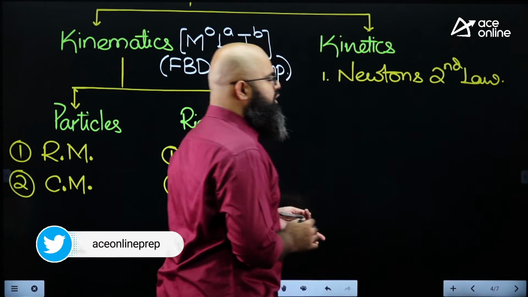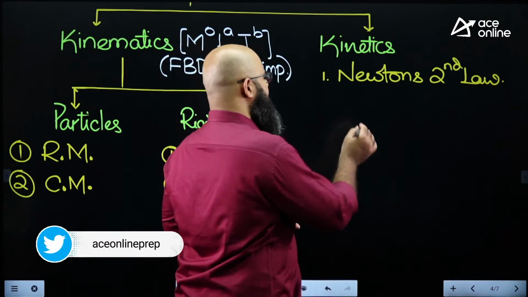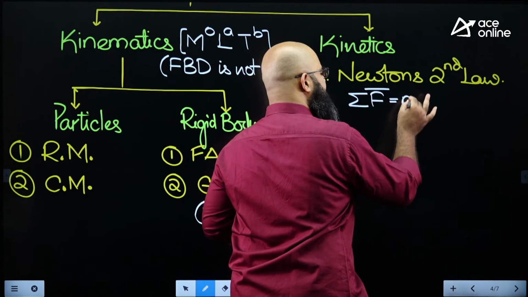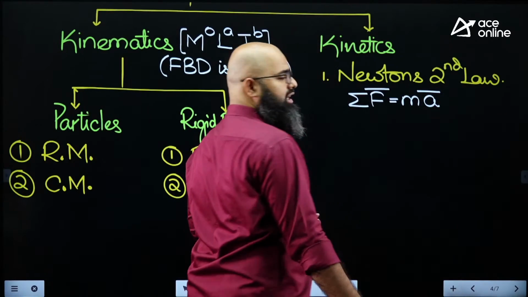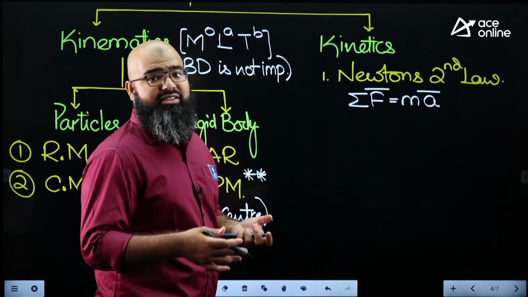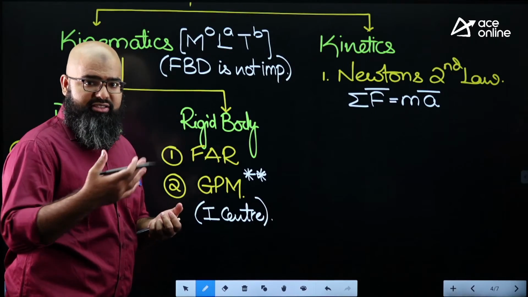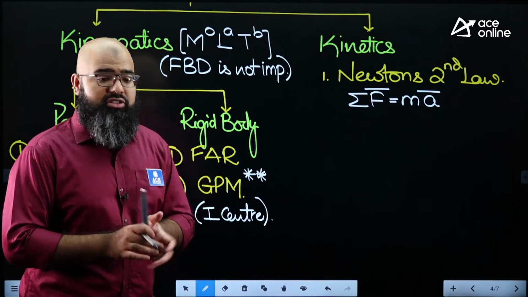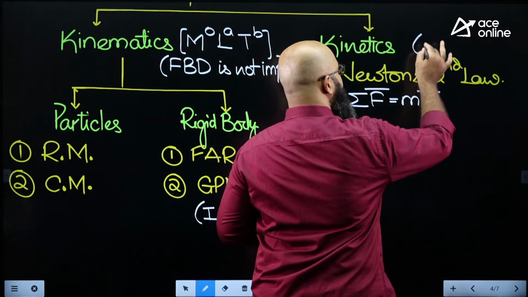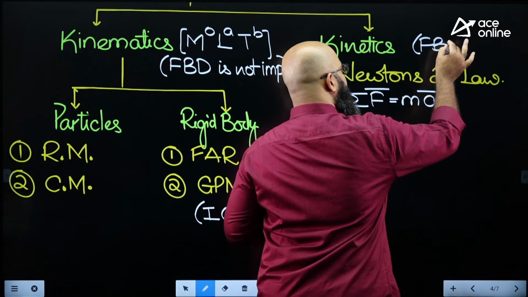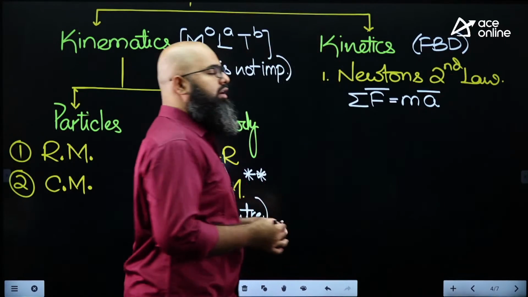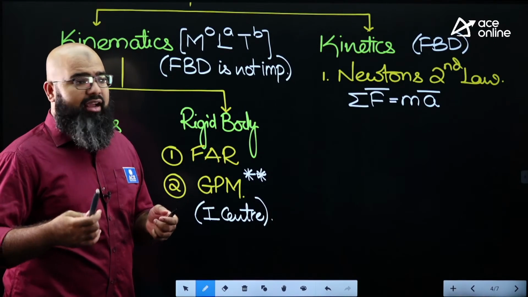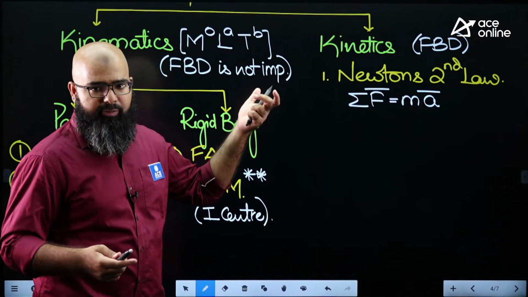What do you mean by Newton's second law? It's a very famous law. You must be knowing that summation of force vector is equal to mass times acceleration vector. Likewise, in rotation, net torque is equal to I alpha. This is Newton's second law. So in kinetics, you have the inertia of a body in the picture. Therefore, you will have to welcome the free body diagram again. Free body diagram will come into the picture again. So the first method of solving problems in kinetics is by Newton's second law.